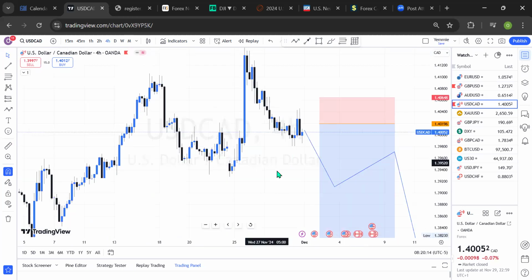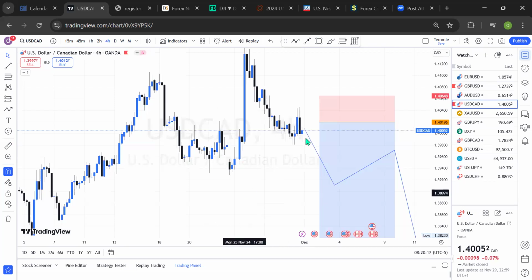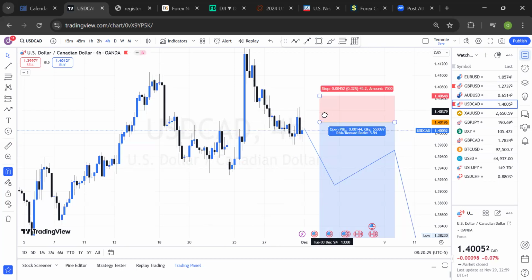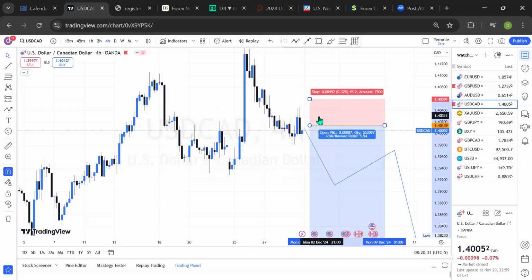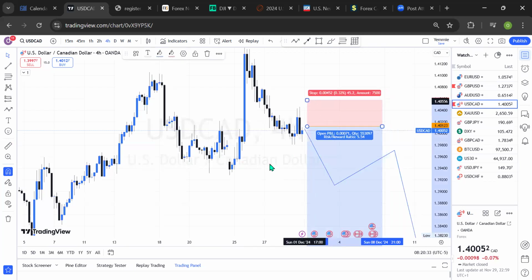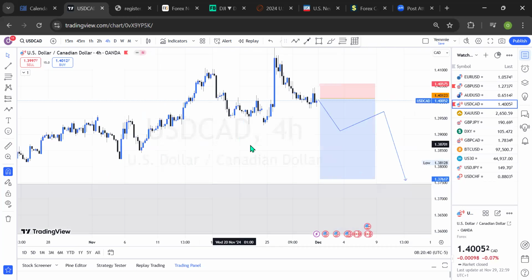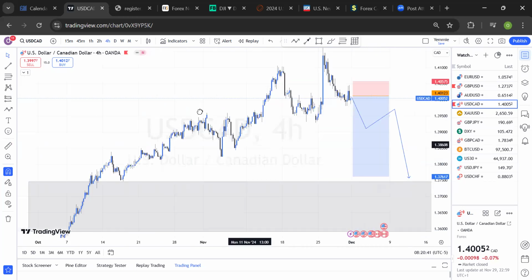So ideally, this is on the 4 hour time frame. I would only be expecting the market to do a bit of retracement after this level has been rejected right here. I'll be expecting the market to play around to the top or to the high of this candle, which is the wick of this candle at 1.4046. And when the market gets there, I'll only be expecting the market to play around it, and this will be my stop loss level. And from there, I'll be taking a sell opportunity on the USD CAD. Okay, that's the outlook on USD CAD for this week.